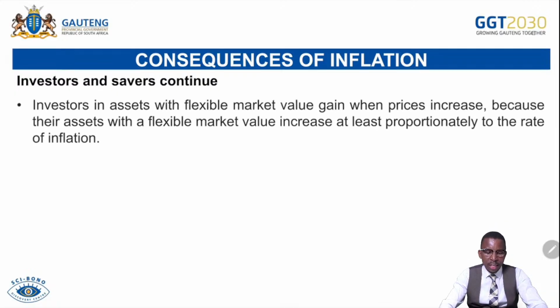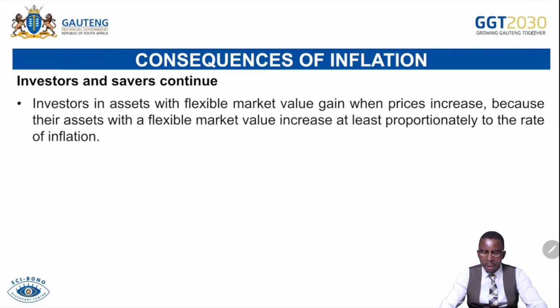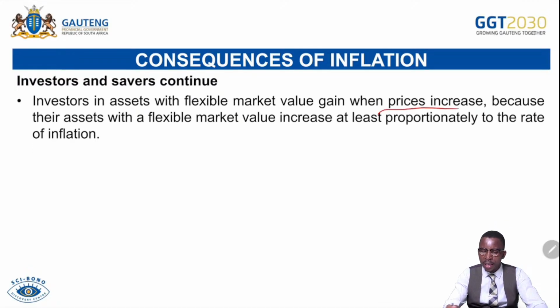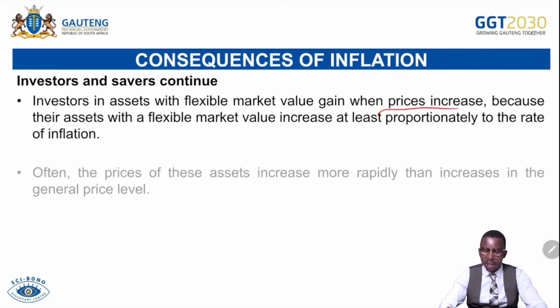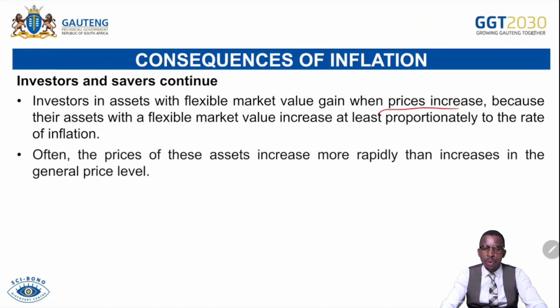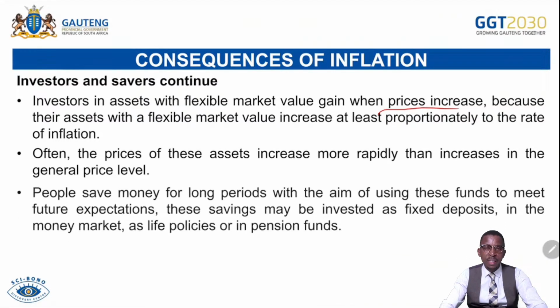We continue. Investors in assets with flexible market value gain when prices increase because their assets with flexible market value increase at least proportionately with the rate of inflation, due to the fact that as inflation increases, interest rates will also be increasing, so their returns will be increasing because they are flexible to change with the change in inflation. Often the prices of these assets increase more rapidly than the increase in the general price level of goods and services.